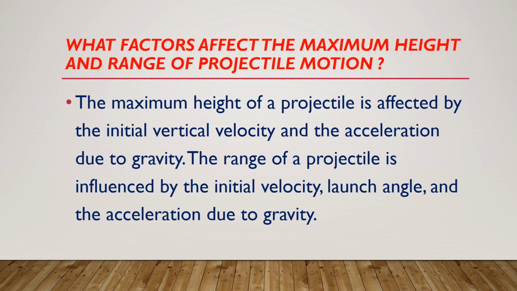What factors affect the maximum height and range of projectile motion? The maximum height of projectile is affected by initial vertical velocity and the acceleration due to gravity. The range of projectile is influenced by the initial velocity, launch angle, and the acceleration due to gravity.